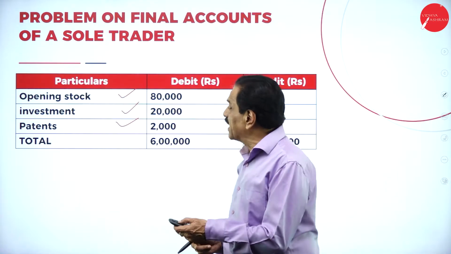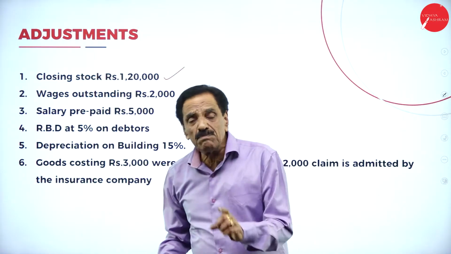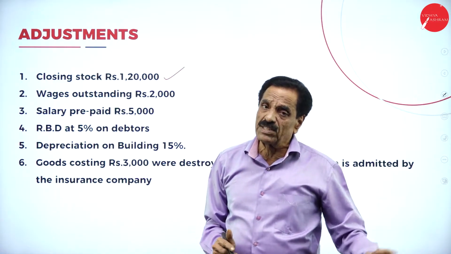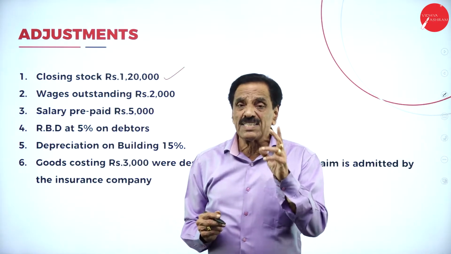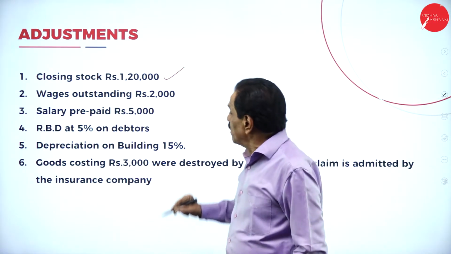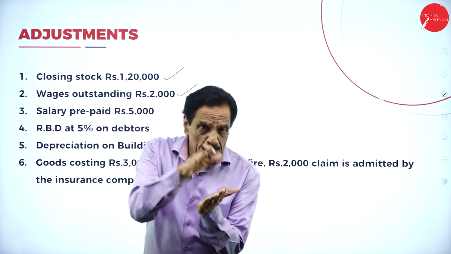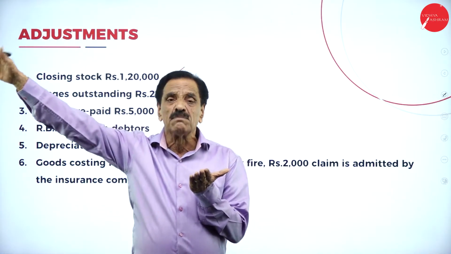I'm going to explain the adjustments now. Here closing stock is there. Where will it come? Trading account credit side, asset side of the balance sheet. Wages outstanding. To be paid, add to wages, then liability side of the balance sheet.